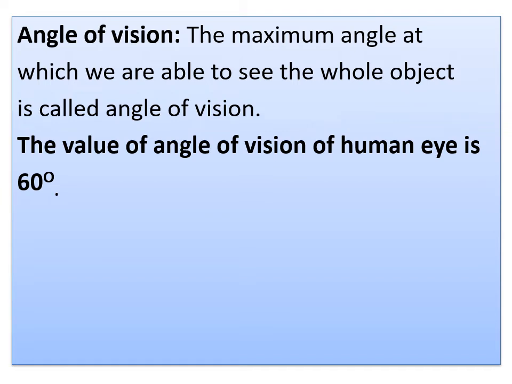So coming to the angle of vision, the maximum angle at which we are able to see the whole object is called the angle of vision. The angle of vision for a healthy human being is around 60 degrees. It varies from person to person. Not only that, with age also. Similar to your least distance of distinct vision, children.